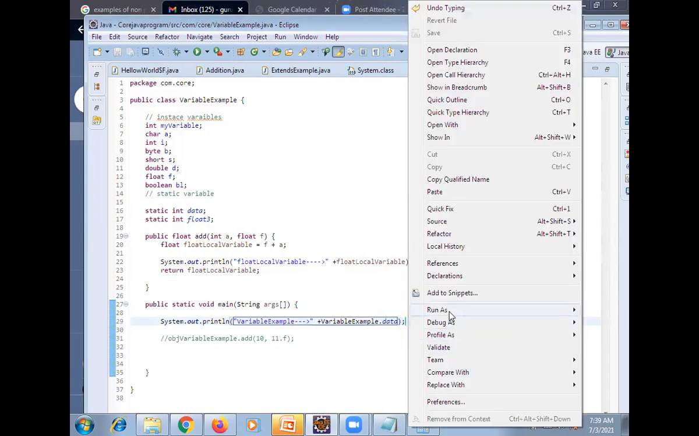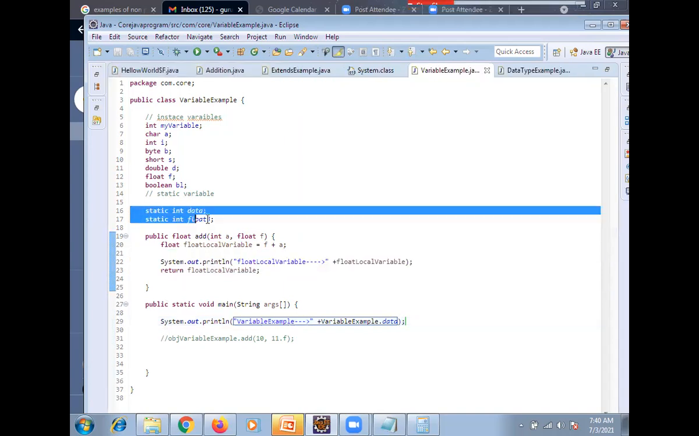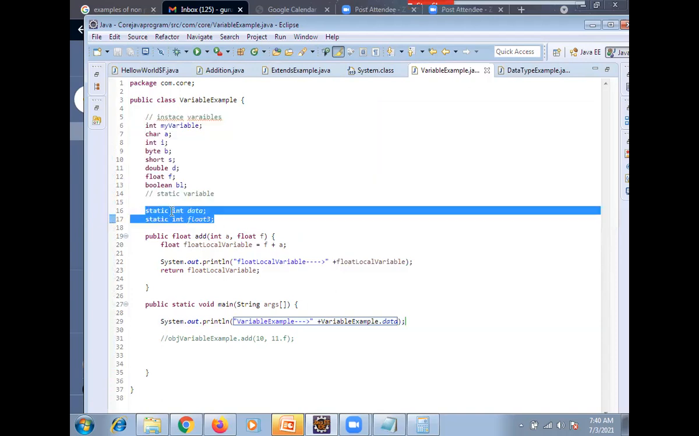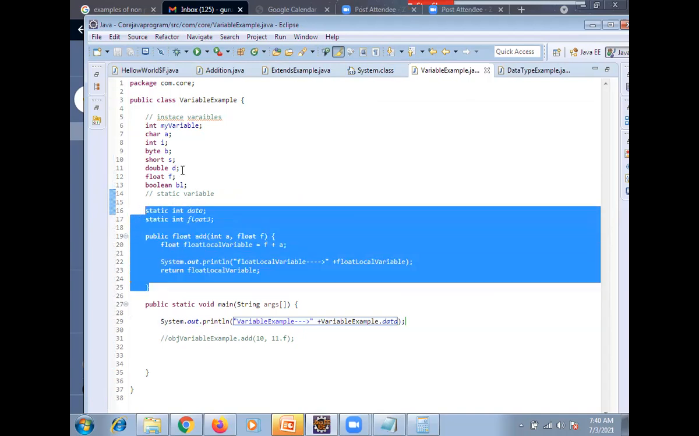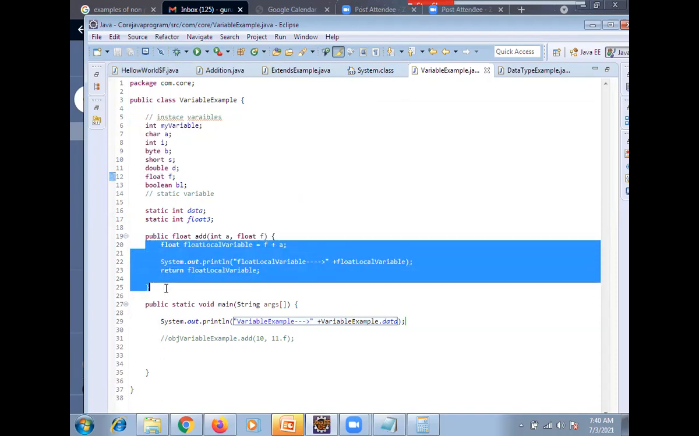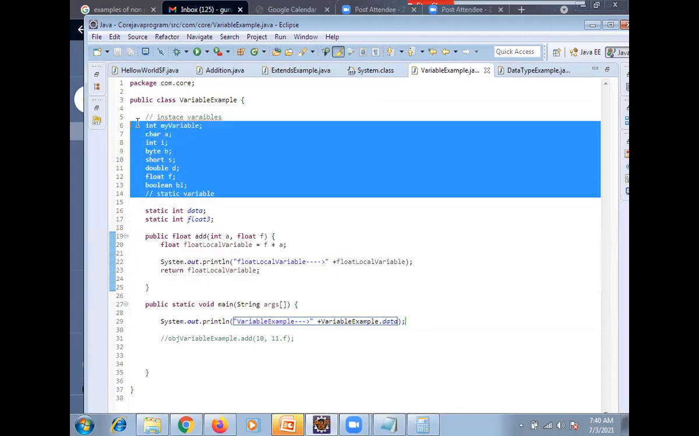See, static variables we are going to use through the class name directly, without creating any object. That's why there are 3 types of variables: method level variables, static variables, instance variables. If it is a static method or a static variable, whenever the class is loading, by default it will load. If it is an instance variable or instance method, whenever you create the object, at that time only this will load. You are clear?